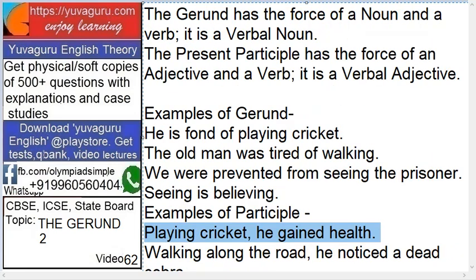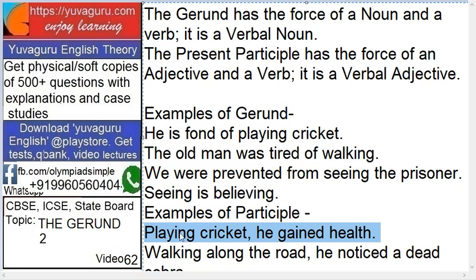Now see the difference in examples. He is fond of playing cricket. Now playing can be present participle also. Playing can be gerund also. So how to distinguish? See this. He is fond of playing cricket, gerund. And participle: Playing cricket, he gained good health. So what do we see from this? The important part is that the gerund is complete within itself. It is not dependent on anything else.